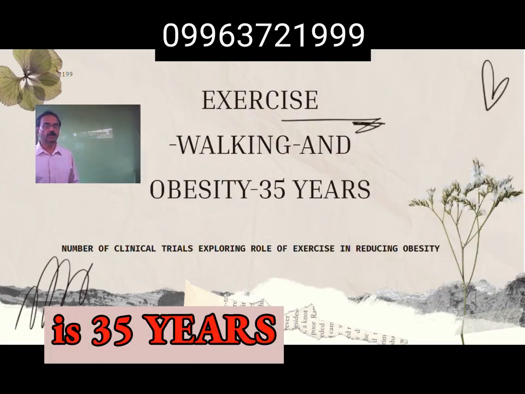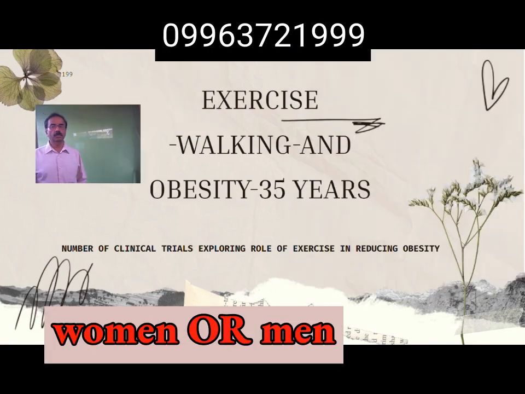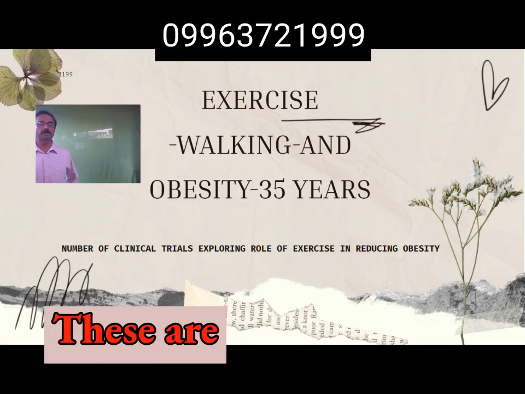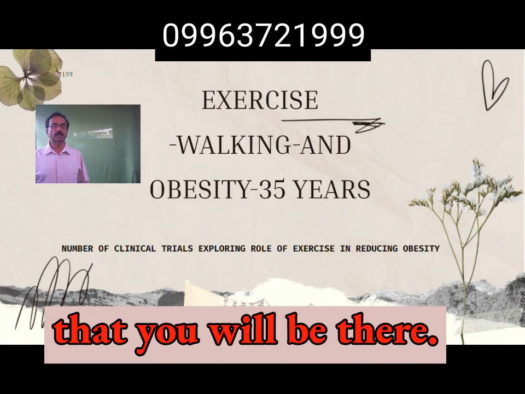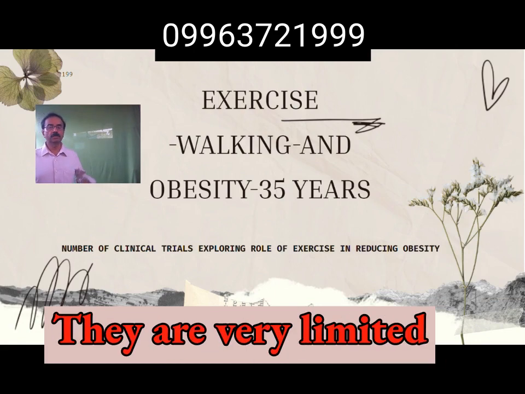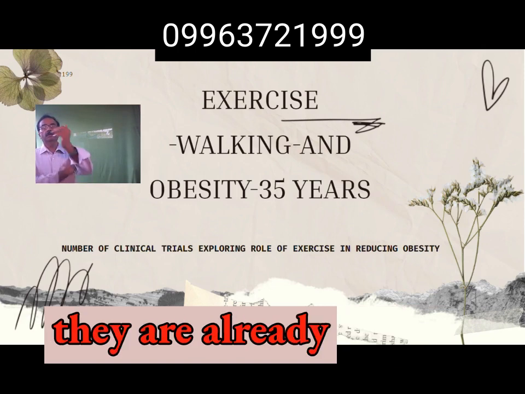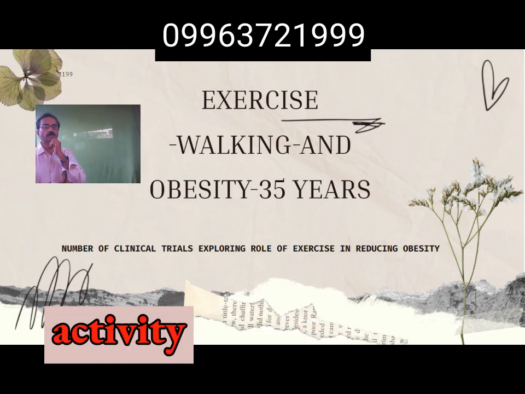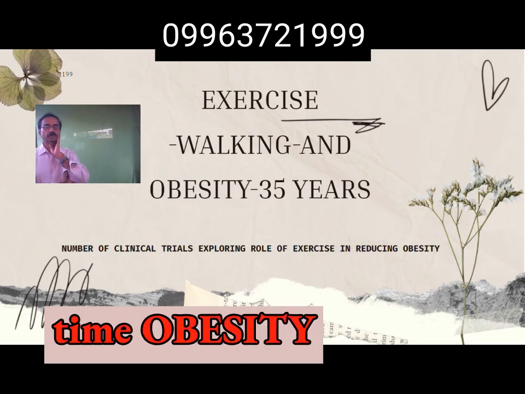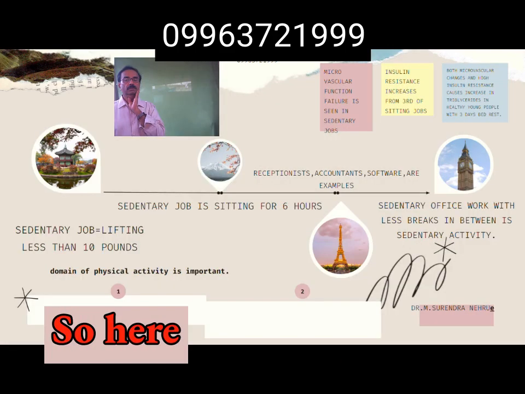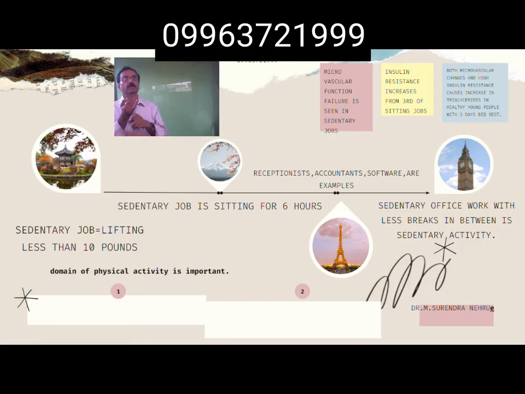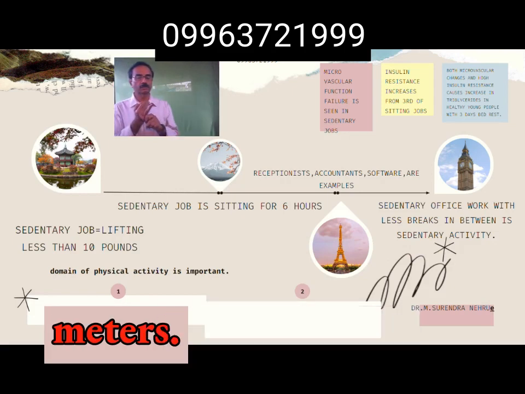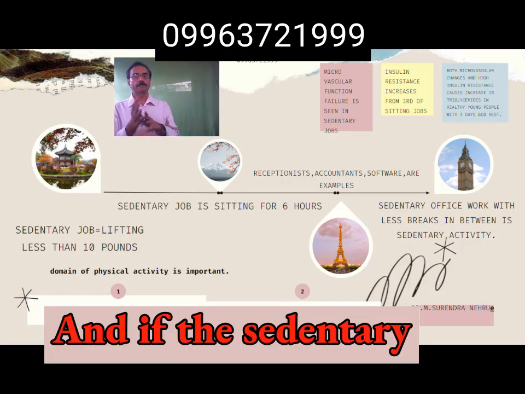Second is the 35 years age group. Here women or men will be there. These are the easiest segment. They have a very limited amount of time, they are already in office jobs, and there will be sedentary activity, and by this time some amount of obesity will be there. Here the waist circumference is more than 85 centimeters.